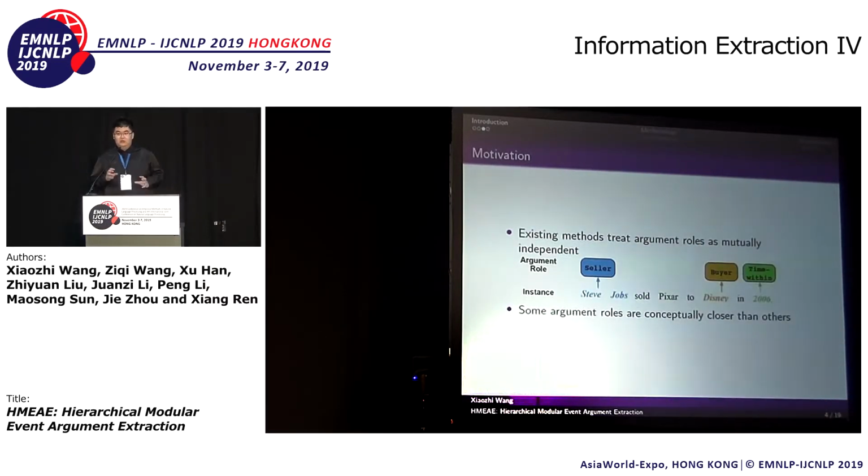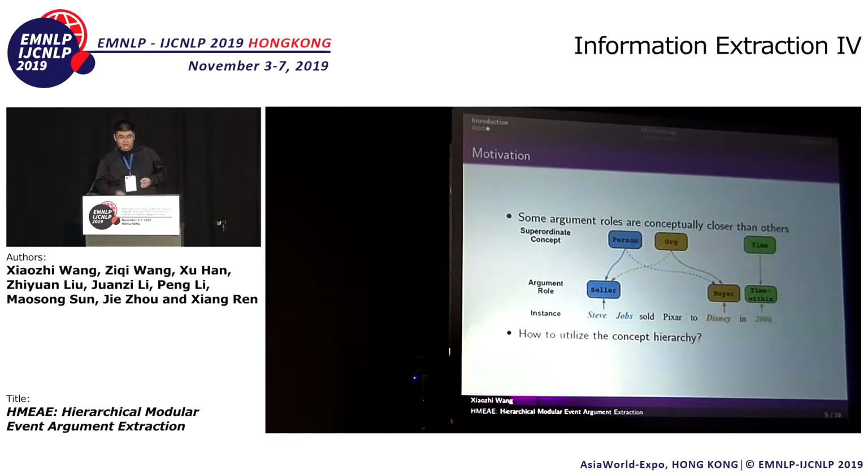So then I will introduce the basic motivation of this work. Existing models mostly treat argument roles as independent of each other, such as they classify the seller, the buyer, the time within independently, without considering their dependency. In fact, with our human knowledge, we can see that some argument roles are conceptually closer than others, such as the relation between seller and buyer is much closer than the relation between seller and time within, right?